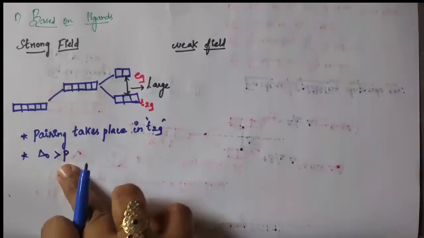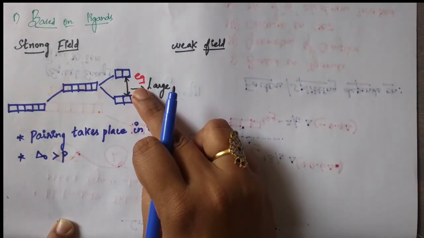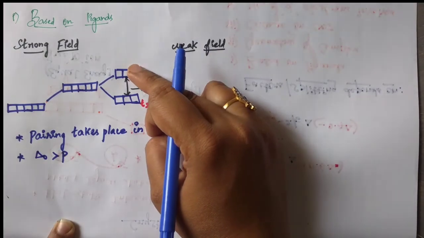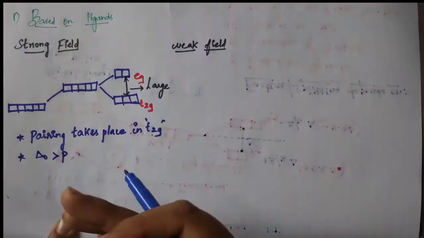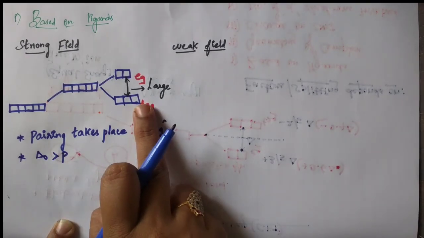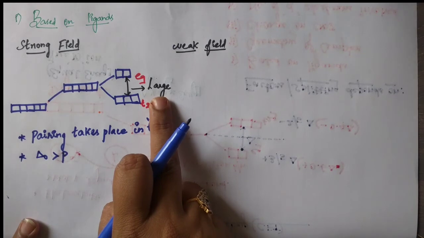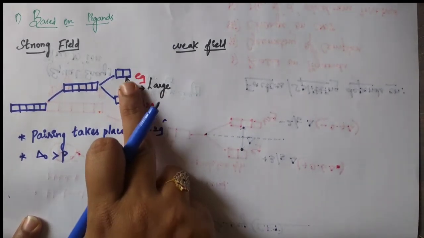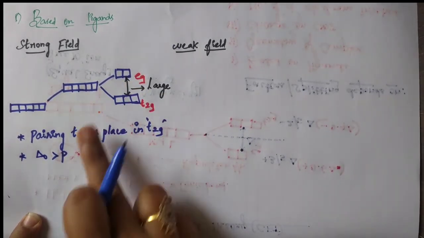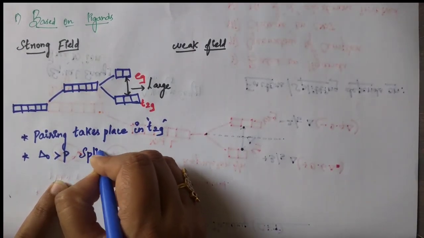Okay students. So pairing requires more energy, right students? So that's why the electron is not preferring this EG level, because it requires more energy. That's why electrons are first filled in these levels, then go to the EG level. Clear students? Because here splitting is large. The delta O value is large for a strong field ligand. That means splitting is large.